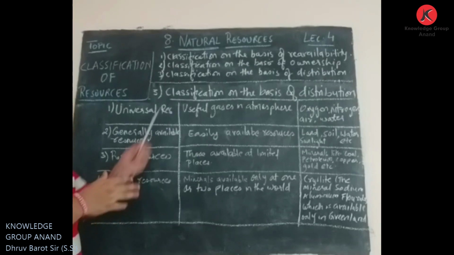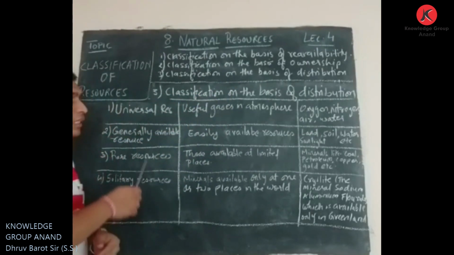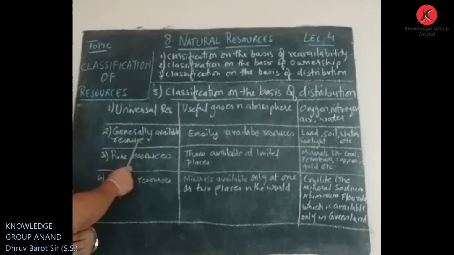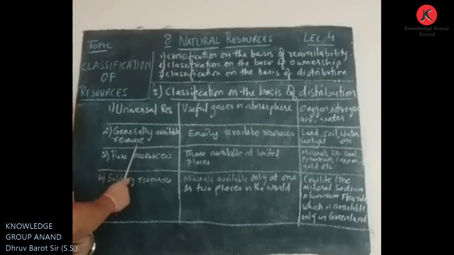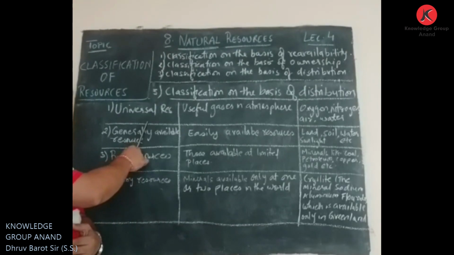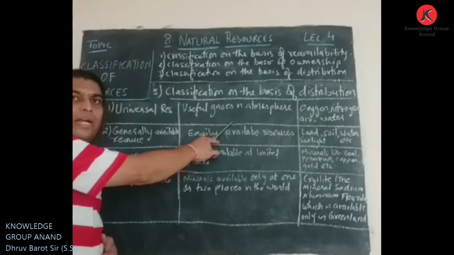Then third was classification on the basis of distribution, that we just saw: universal resource, generally available resource, rare resource, and solitary resource. Universal resource is the useful gases present in the atmosphere.